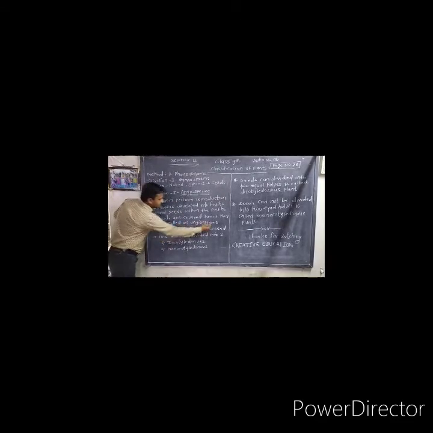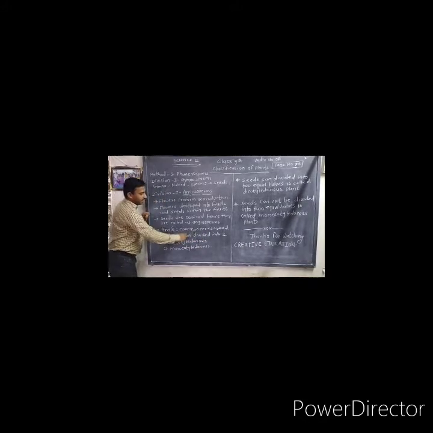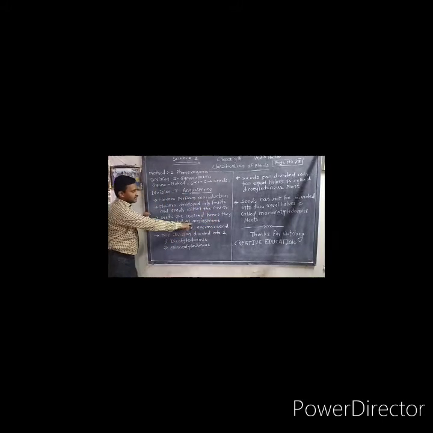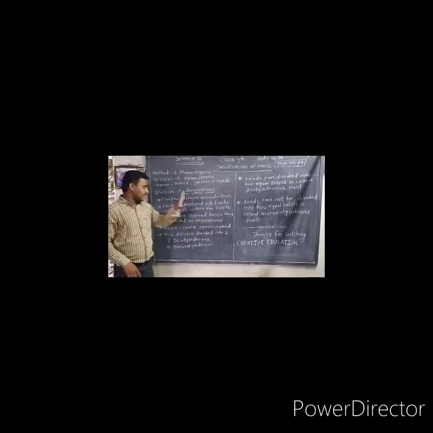Angiosperm has two words, angios and sperm. Angios means cover and sperm means seed. So covered seed is called angiosperm. This division is also divided into two types.